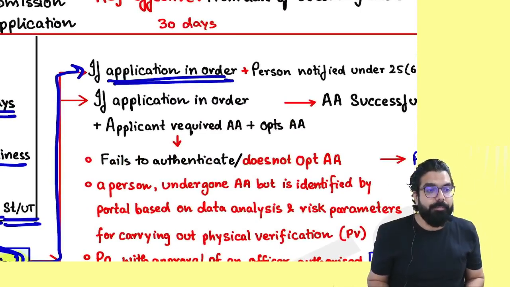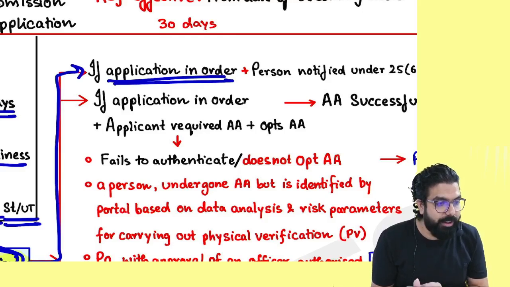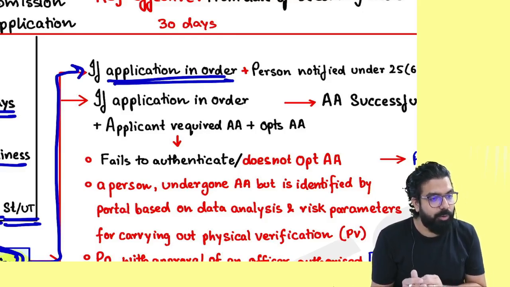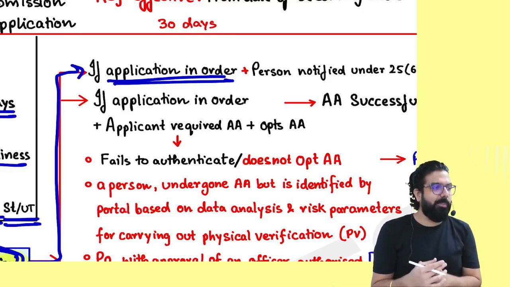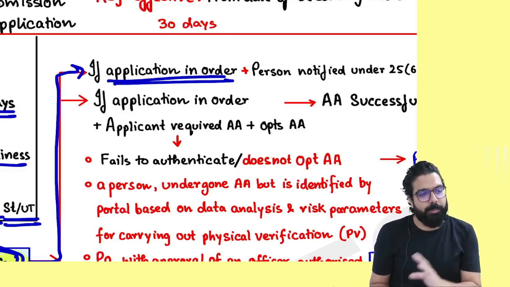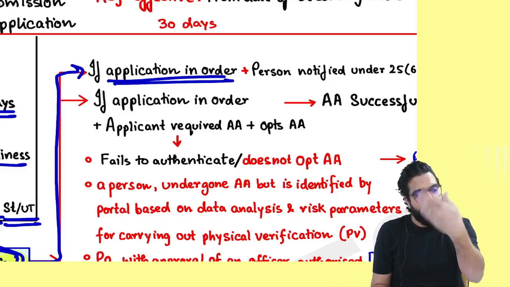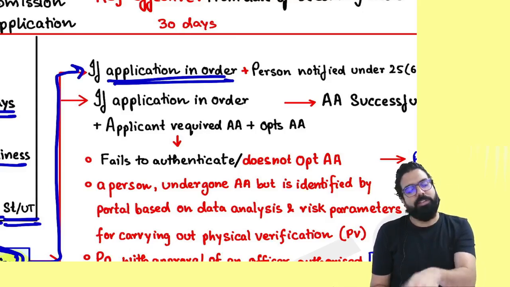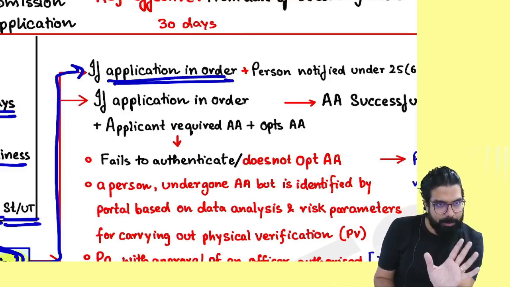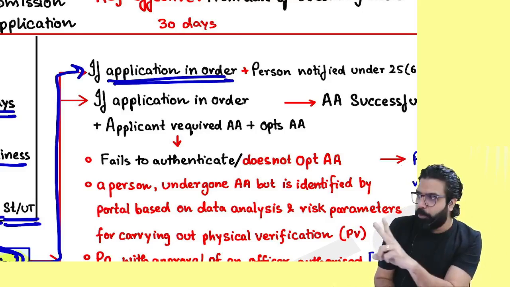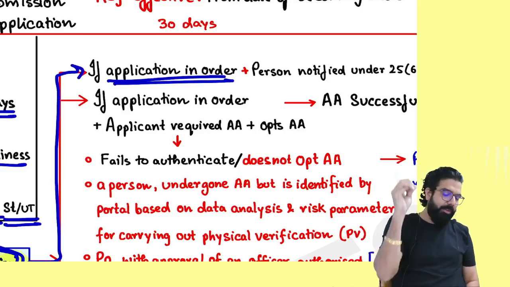Application is in order. Someone is telling, sir, AP has become very risky too. Yes, Andhra Pradesh also government found it risky and government have gone ahead and now introduced it for Andhra Pradesh. You will see in future, in the upcoming attempt, it is made applicable to whole of India also. That change has come, but for you guys, what is applicable? Gujarat, Puducherry and Andhra Pradesh.